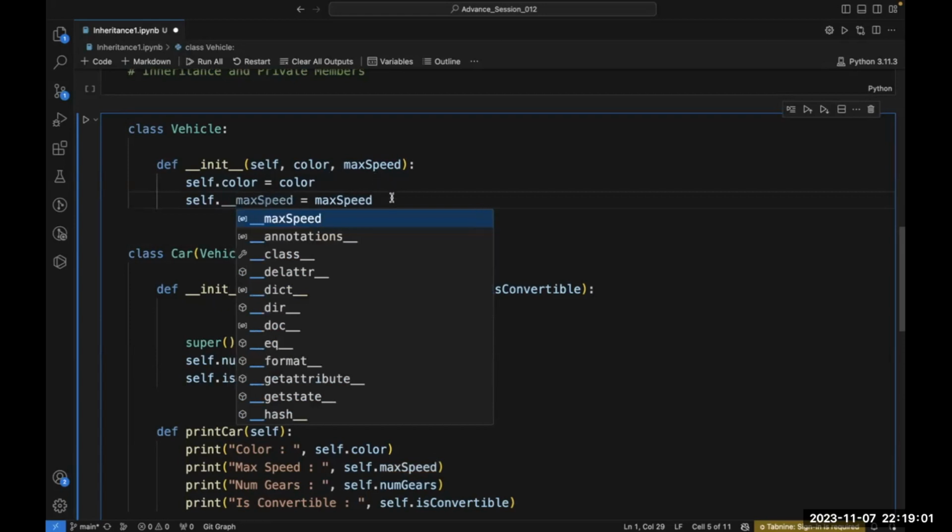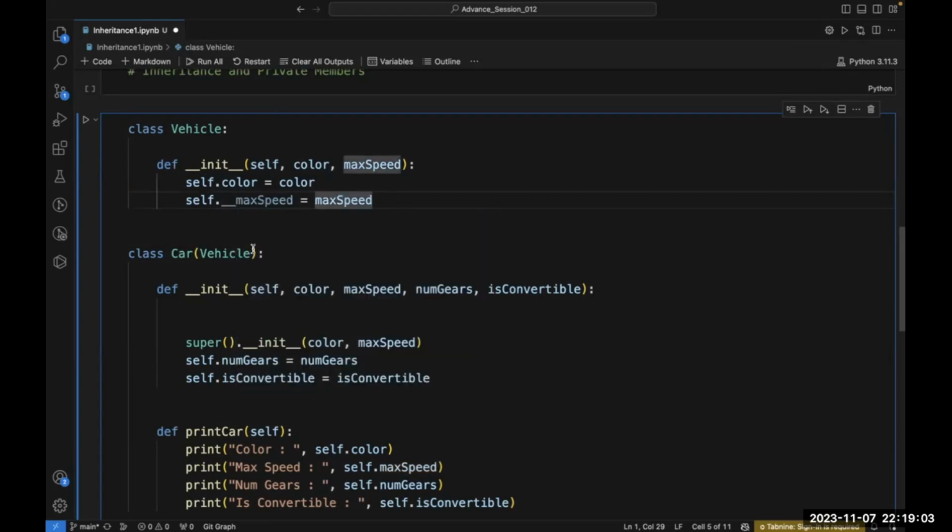So let's suppose here in this vehicle class, I want to define this max speed as a private member. This is for your understanding. So I want to make it a private member. What I have done is attach double underscore before this max speed.